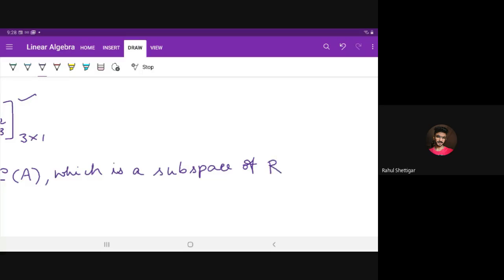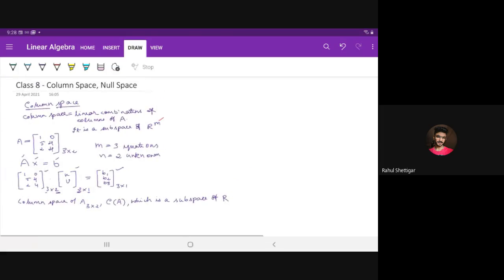What is m? It is given as 3. It is a subspace of R to the power m, where m is the number of equations, or the number of rows in the coefficient matrix, which is one and the same, and also equal to the number of elements in a column.